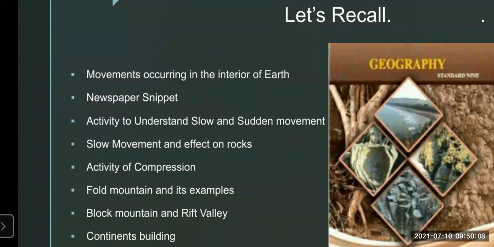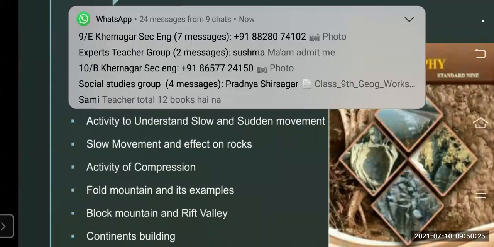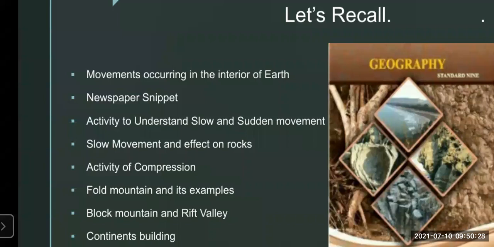Then we have also seen the activity of tension, that is an extension. The same paper strip was used in it, and we have seen how with the help of paper strip, it was made you understood what is the meaning of tension. When the tectonic plates are going apart from each other, what can happen? It may give rise to a block mountain. How the two faults or poles are going apart from each other and the middle part is uplifted, so that time the block mountain is created.